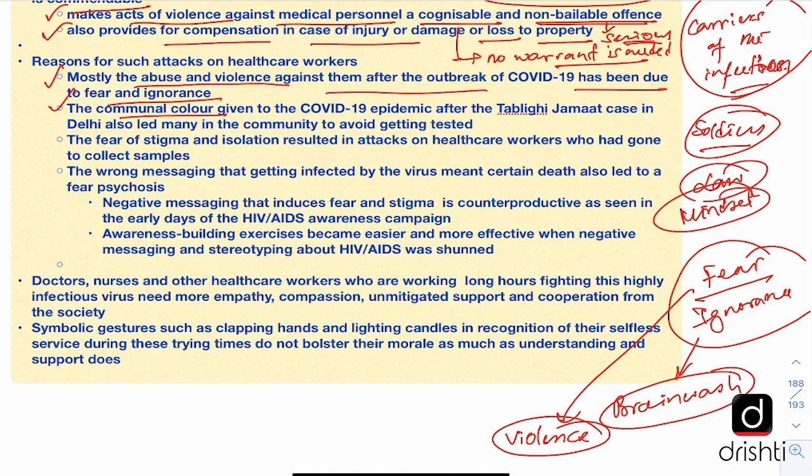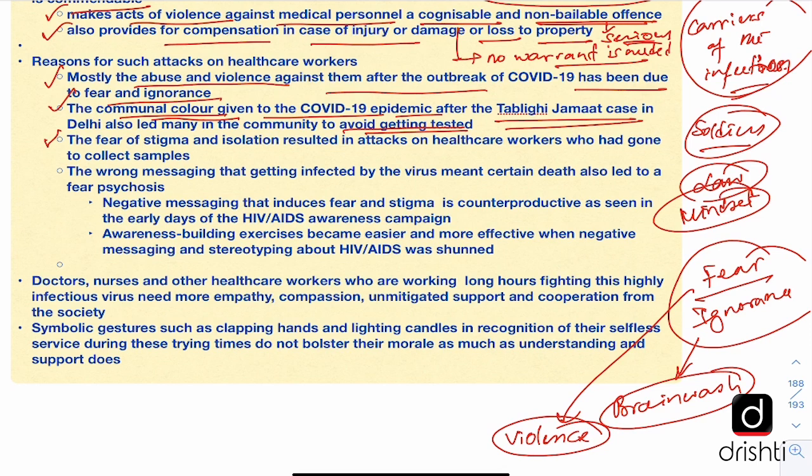Secondly, the editorial says that the communal color given to the COVID-19 epidemic after the Tablighi Jamaat case, which happened in Nizamuddin in Delhi, also led many people in the Muslim community to avoid getting tested because they feared repression from the government authorities and they felt that they were being victimized. And the media's coverage of the event was also very problematic.